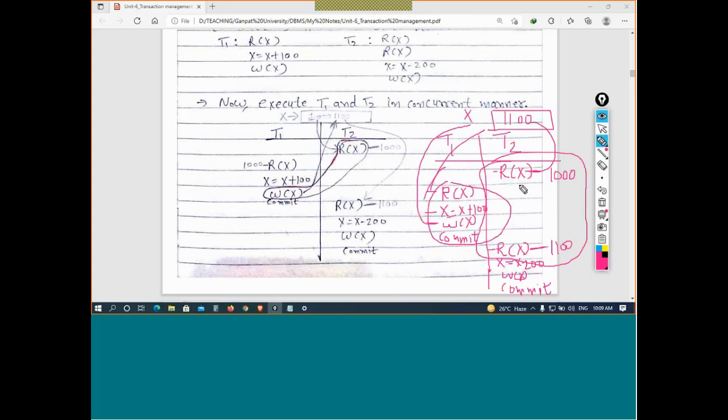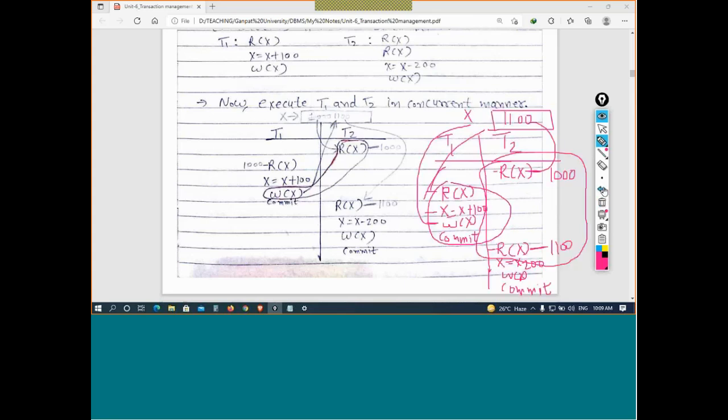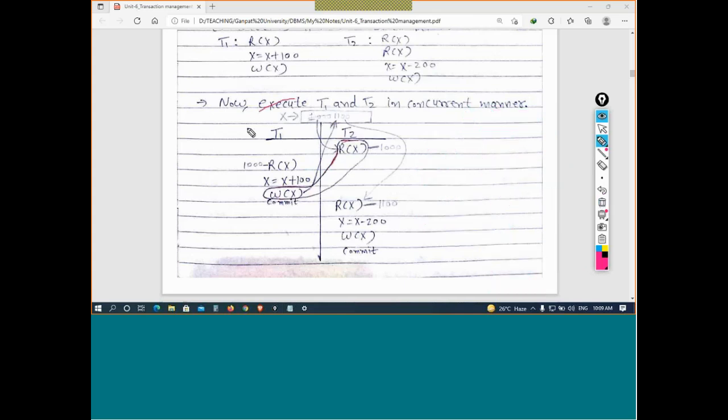T2 reads the data item twice at different moments of time, but at both moments it reads the value of x as different. That's the scenario, the same scenario I have narrated here, and I have explained this explanation here as well.